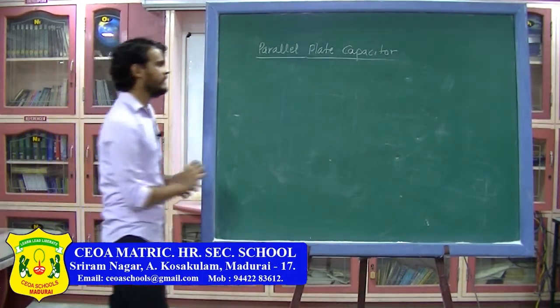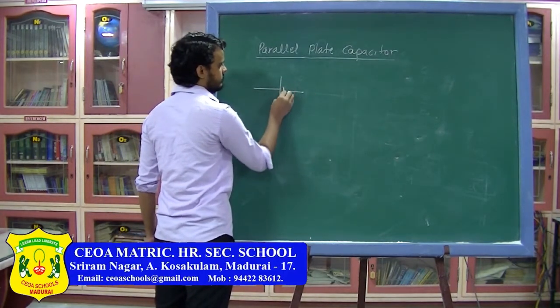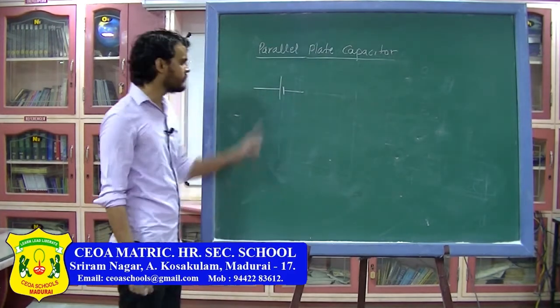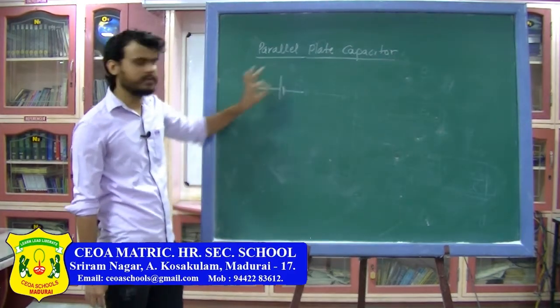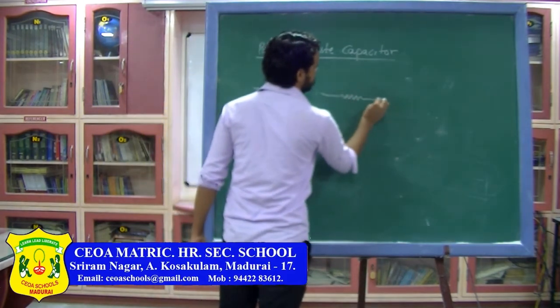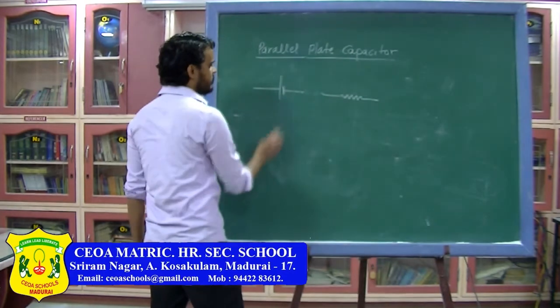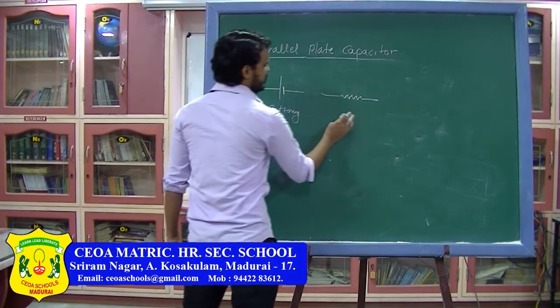So in current electricity you have seen that the symbol for battery is two parallel lines. This denotes the positive terminal of the battery, this denotes the negative terminal of the battery. Similarly you have seen the resistance also. So this is the symbol for battery, this is the symbol for resistance.